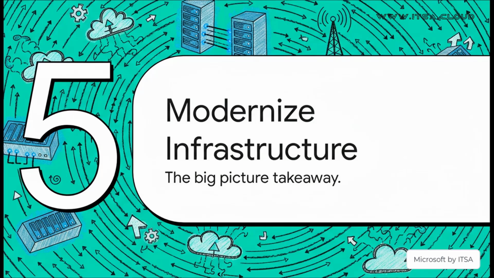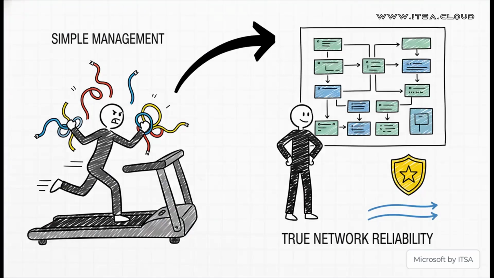Okay, so let's pull back and look at the big picture here. What's the real takeaway? The bottom line is this. It's about modernizing your whole approach to infrastructure. See, bringing in IPAM isn't just about getting a shiny new tool. It's about a fundamental shift in your strategy. It's about getting off that hamster wheel of constantly reacting to problems. Instead, you're moving to a proactive strategy where reliability is just built in. It's about building a truly streamlined, modern infrastructure.